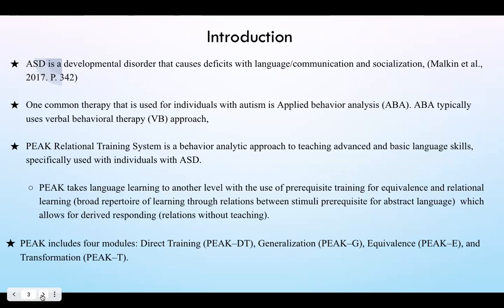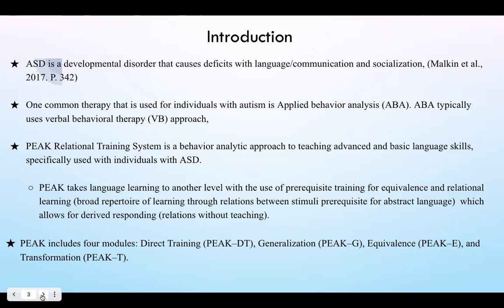The PEAK relational training system is a behavior-based approach to teaching advanced and basic language skills, and this has been specifically used with individuals who have autism spectrum disorder. PEAK takes language learning to another level with the use of prerequisite training for equivalence and relational learning. This allows for derived responding, which is the relations without teaching.